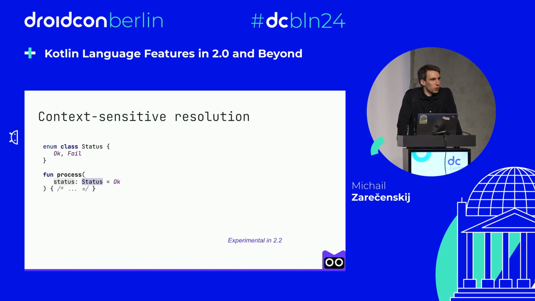And so for those who are familiar with Swift, you probably know about a similar feature, which is also probably called context-sensitive resolution, but actually the feature in Swift is way more powerful and also brings exponential resolution to the language. In our case, it's way simpler. So we are going to allow context-sensitive resolution only for the cases where the expected type is well known. And as one of the limitations, it won't work in position of arguments.